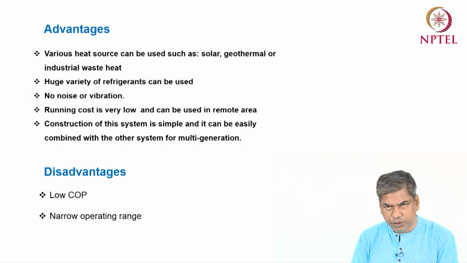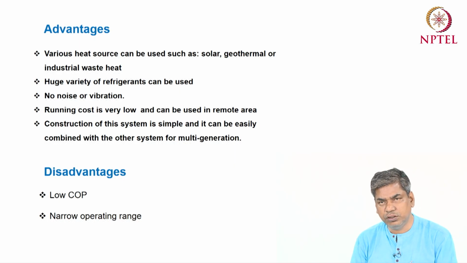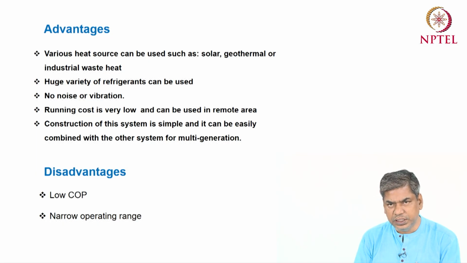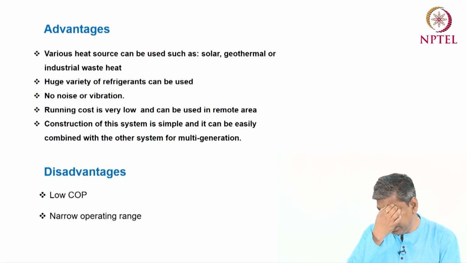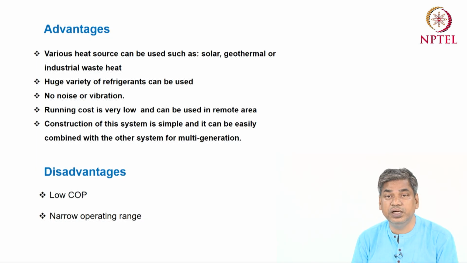Okay, and some of the disadvantages are the low COP and the narrow operating range. In the previous lectures I also discussed that the COP of all heat driven systems is very low compared to the COP of the vapor compression system. And there is a narrow operating temperature range.